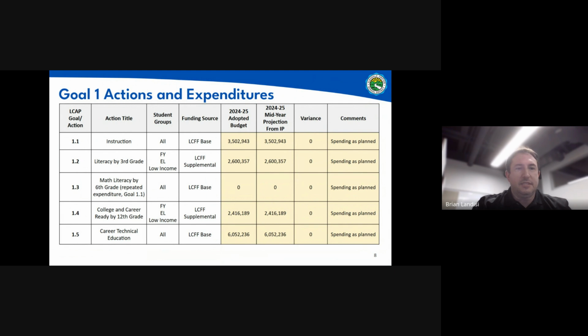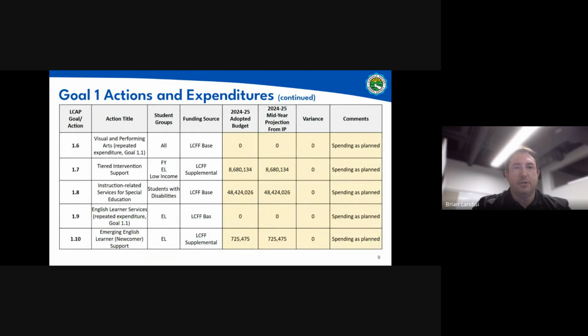On this slide, you'll see some actions that are associated with instruction. So our big goals overall as a district are to encourage literacy by 3rd grade, math literacy by 6th grade, college and career readiness by 12th grade, plus all of the career and technical education programs. As you can see, we are spending as planned.